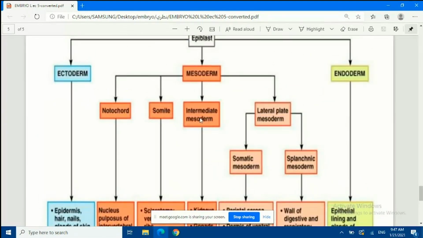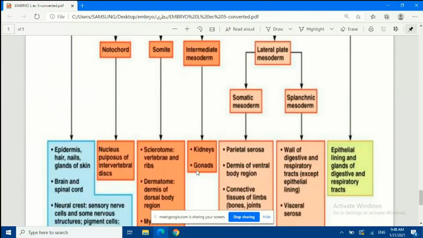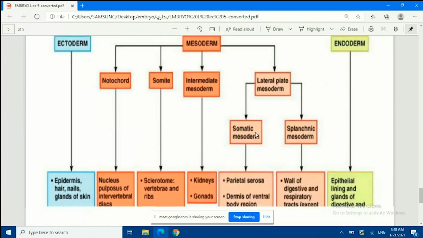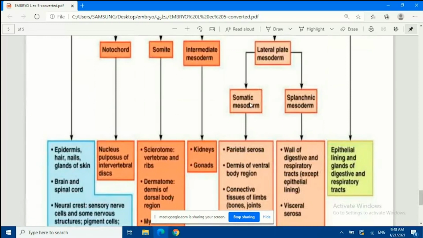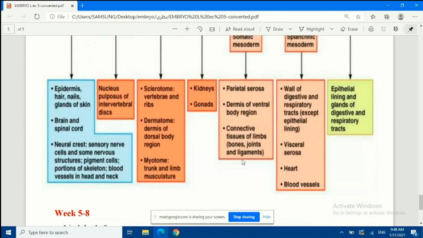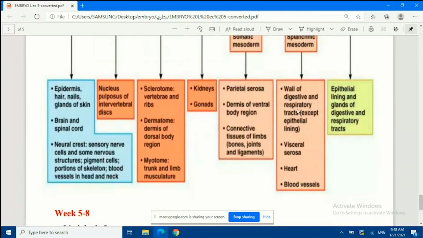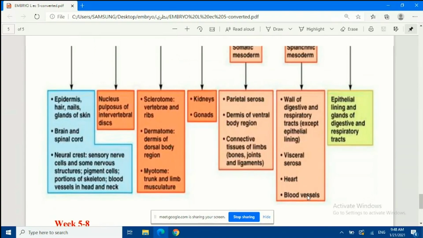Okay, while the intermediate mesoderm that came from mesoderm will form kidneys and gonads. Okay, the last one is lateral plate mesoderm, which will form another two kinds of cells that we call somatic mesoderm and splanchnic mesoderm اللي حكينا عنها قبل شوية. Somatic mesoderm will form serosa of the ventral body region and connective tissue of some structures in the body. Splanchnic mesoderm will form the wall of the digestive and respiratory tract and visceral serosa, heart and blood vessels. Okay.